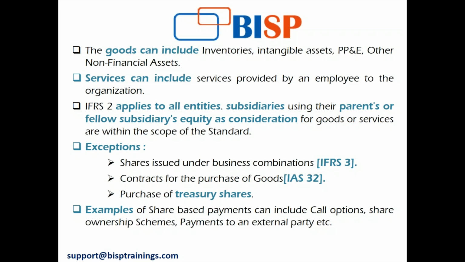And the contracts for the purchase of goods that are within the scope of IAS 32 and 39. Additionally, treasury shares that are purchased would also not fall in the scope of IFRS 2. Nor would a rights issue where some of the employees are shareholders. Any rights issue that is issued to the shareholders will not be accounted for under IFRS 2.